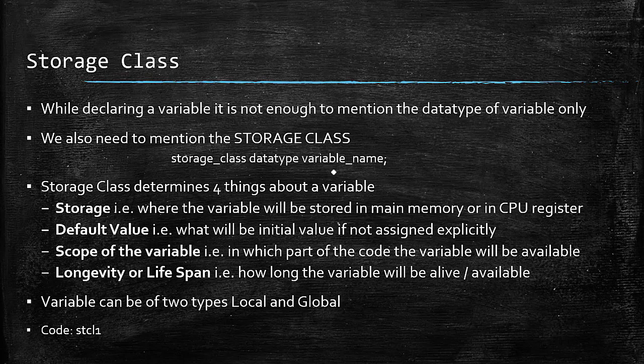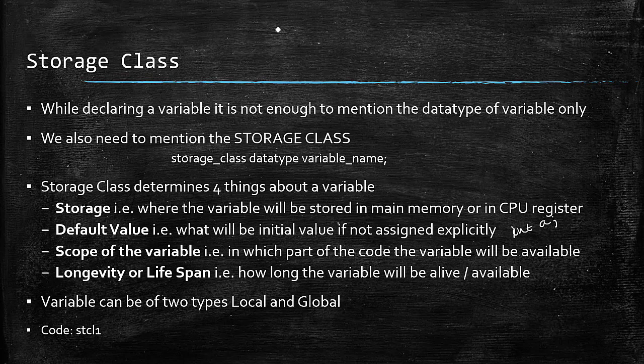The second point, it tells what will be the default value of the variable. Default value means if the variable is not assigned explicitly, what will be the value of the variable. Means if I write int a, by default what will be the value of a, that is determined by the storage class. Now the third and the fourth point are the most important ones.